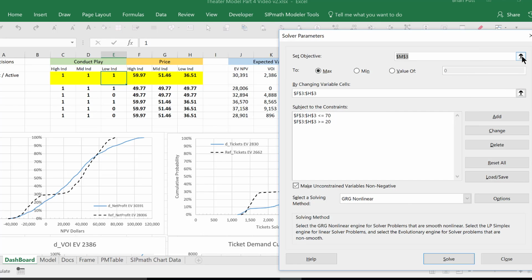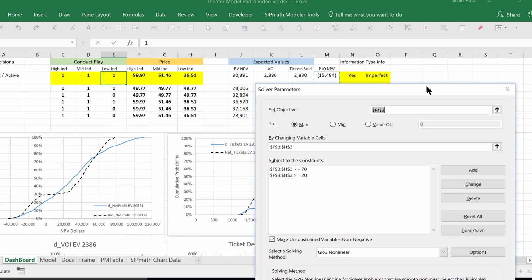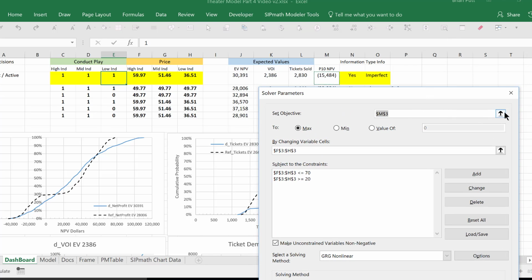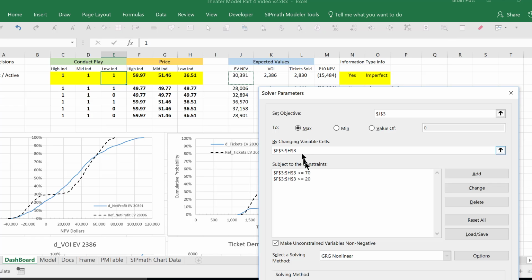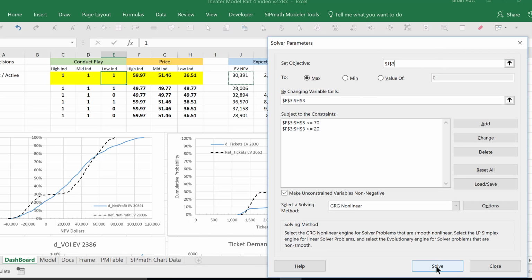And we want to maximize, what do we want to maximize here? We want to maximize, oh, not the NPV 10. We want to maximize our expected value by changing F3 to H, so these prices here, subject to the prices being between 70 and 20. So we'll say that looks okay, and we'll say solve.